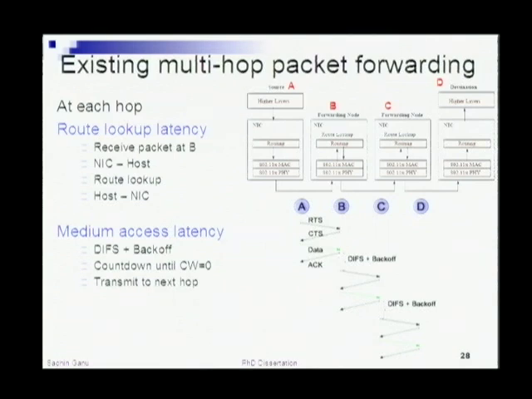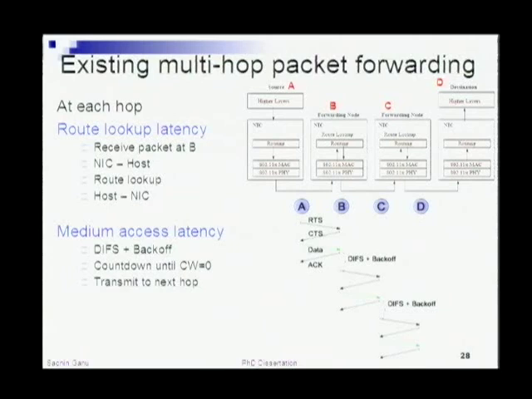The basic problem in multi-hop packet forwarding in an 802.11 like network is, the first issue is the route lookup latency. As I mentioned before, a packet as it exits a node and hits an intermediate node B is consumed at the intermediate node, because it will issue an interrupt to the CPU, do a route lookup, and send the packet back down to the interface, and the interface again sends it out to the next hop. So the first source of latency here is that for every packet you are going up the stack, down the stack, up the stack, down the stack at each hop along the way.